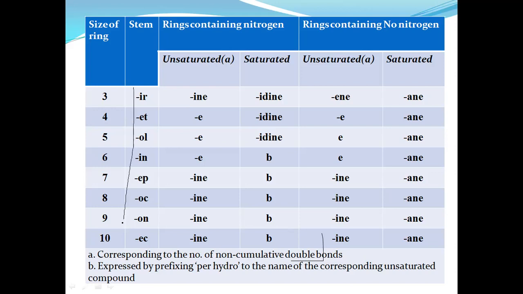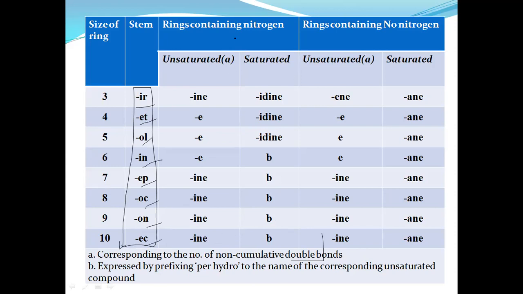These are the stems for 3 to 10 members. For 3 members, the stem is IR, IN. For 4 members, ET, OL, IN, EP, OC, ON, EC. These are the stems which are used for 3 to 10 members present in the structures.